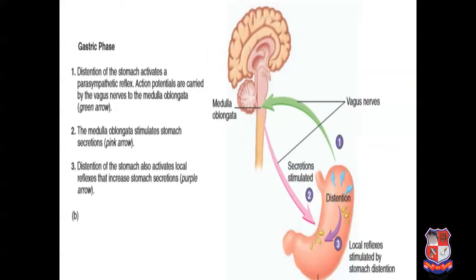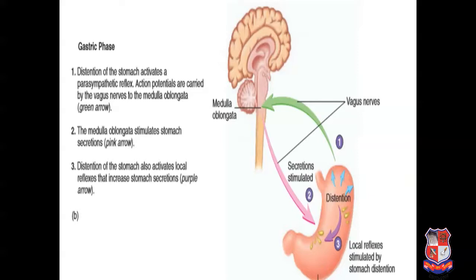Now we're moving ahead with the gastric phase. Once the food enters into the stomach, with the help of various neuronal and hormonal mechanisms, the secretion of gastrin will be there. The stomach wall stretches, which triggers the stretch receptors to send nerve impulses along with the vagus nerve to the medulla oblongata.